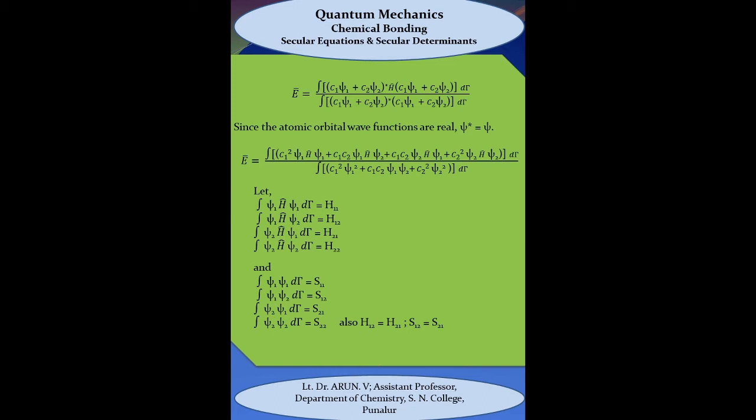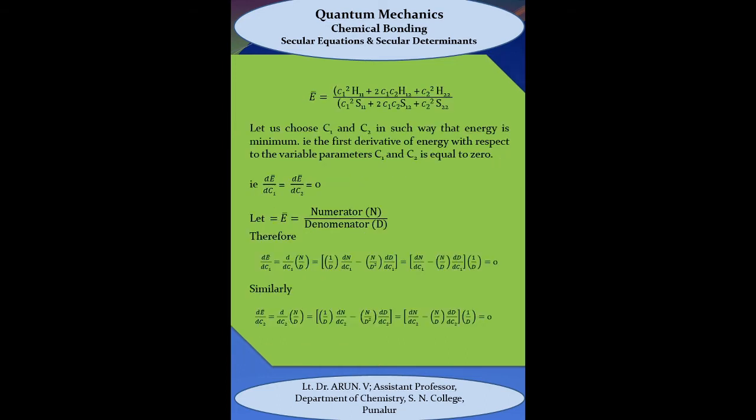Let us assume that the integral of psi1 h psi1 dt is equal to h11, the integral of psi1 h psi2 dt is equal to h12, the integral of psi2 h psi1 dt is equal to h21, and the integral of psi2 h psi2 dt is equal to h22. And the integral of psi1 psi1 dt is equal to s11, the integral of psi1 psi2 dt is equal to s12, the integral of psi2 psi1 dt is equal to s21, and the integral of psi2 psi2 dt is equal to s22. Also h12 is equal to h21, and s12 is equal to s21.